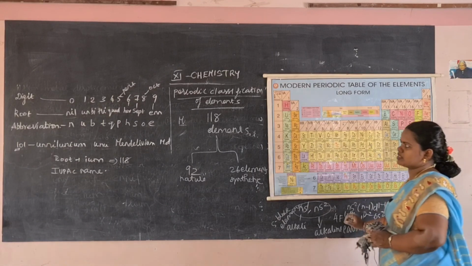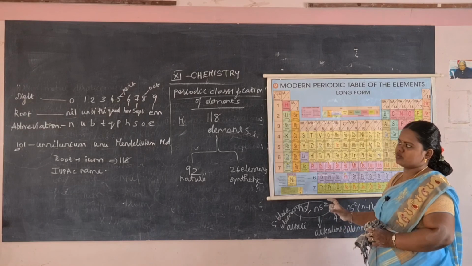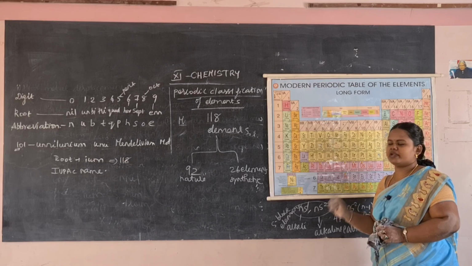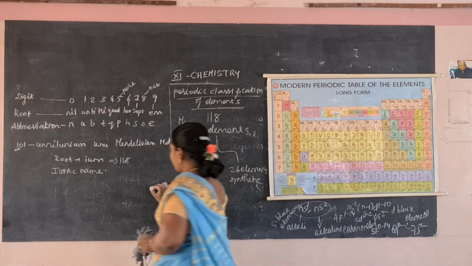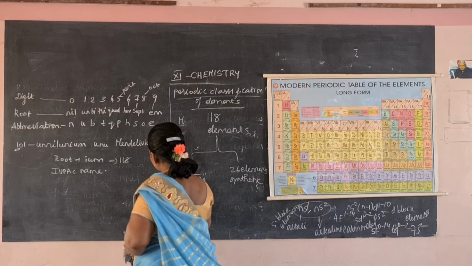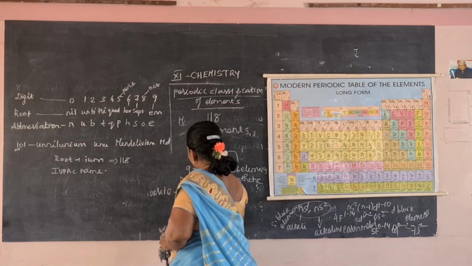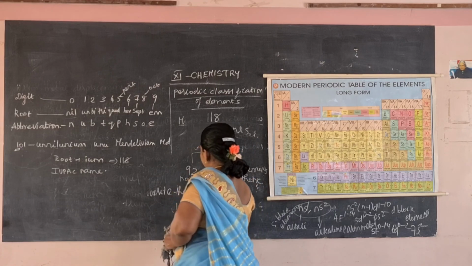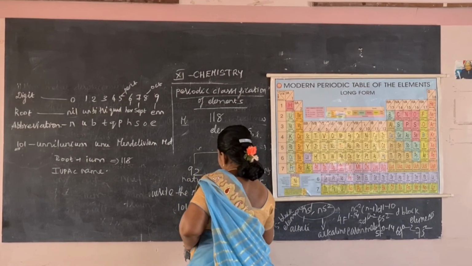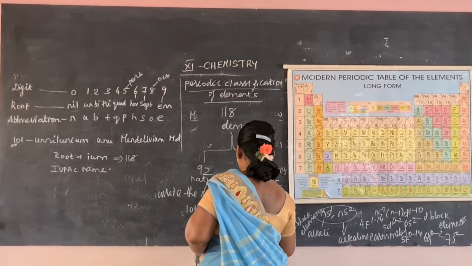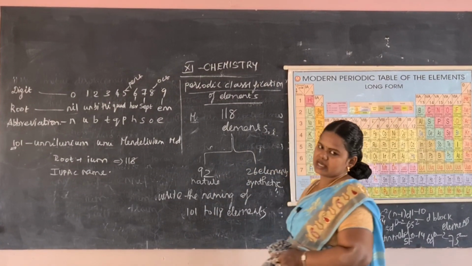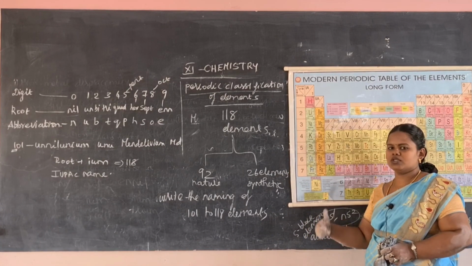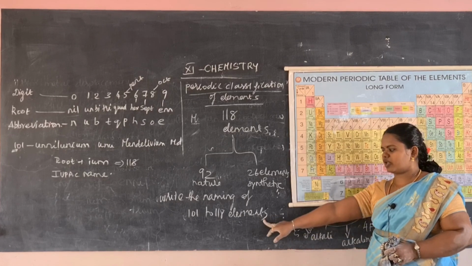So your assignment is to learn how to write the naming of 118 elements. Write it in a tabular column: the naming of elements 101 to 118. It is given as a tabular column in your book. You have to learn the rules, understand them, and then write. You can write this in your note.